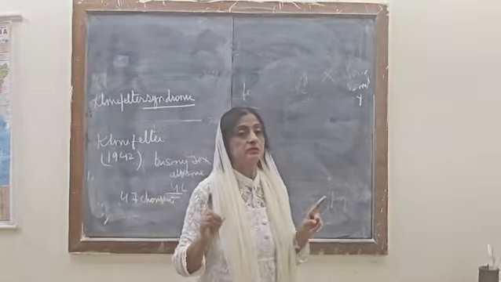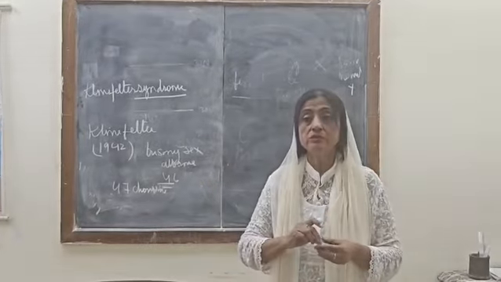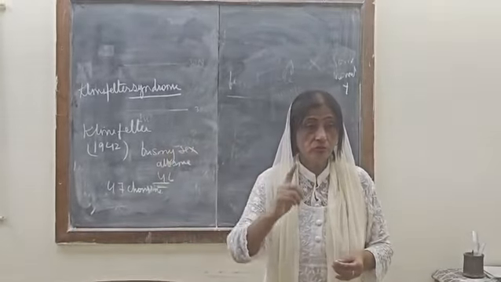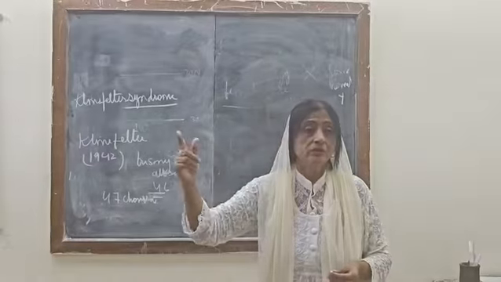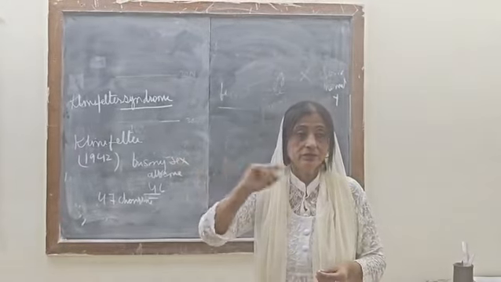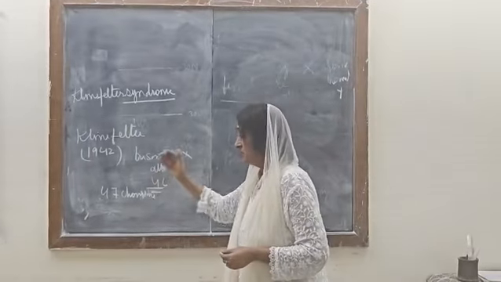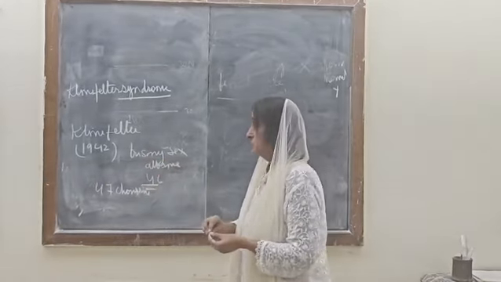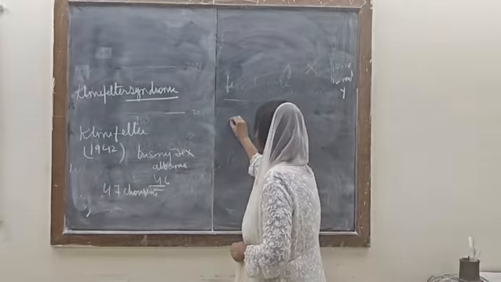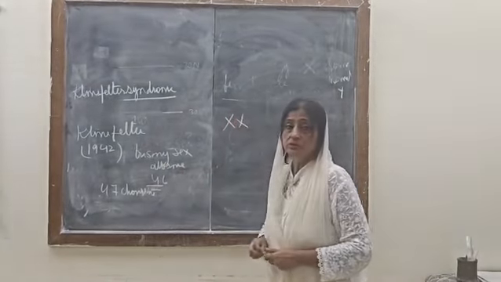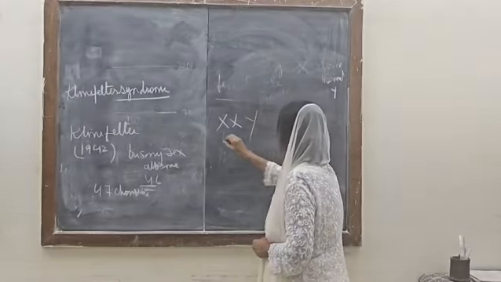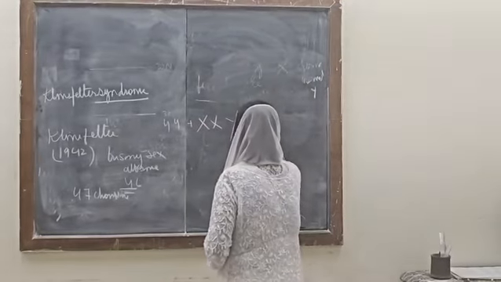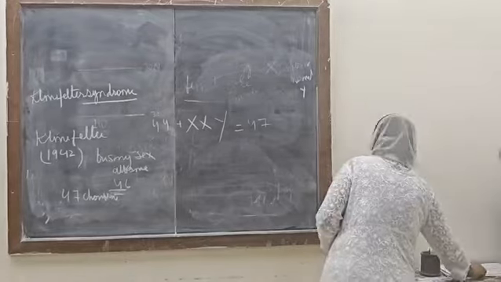There is a difference between Down syndrome and Klinefelter syndrome. Down syndrome has the 47 karyotype, but it is autosomal, involving chromosome 21. Here it is an increase in the sex chromosome, not the autosome. This is the main difference. So in Klinefelter syndrome there are two X chromosomes. So 44 plus XXY, it becomes 47.